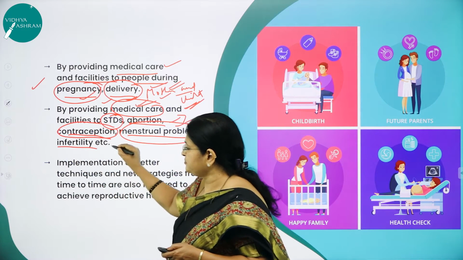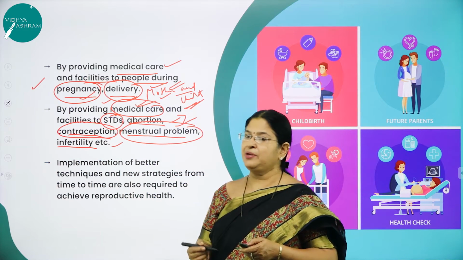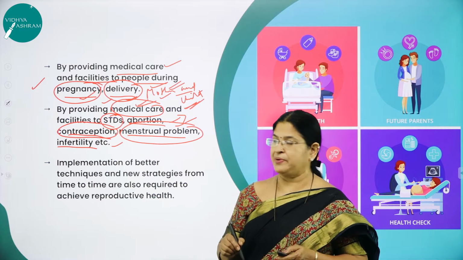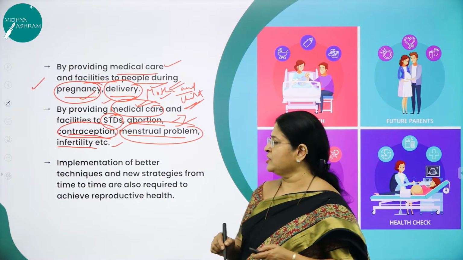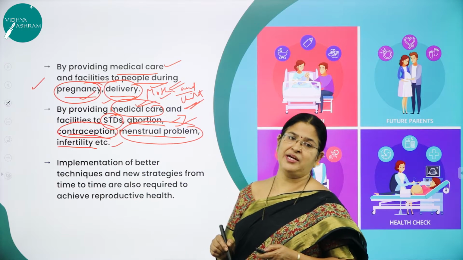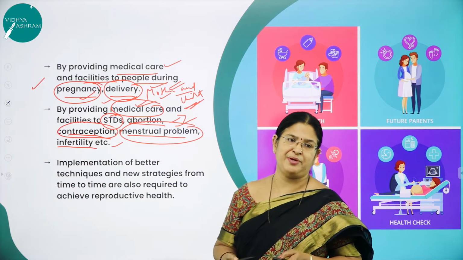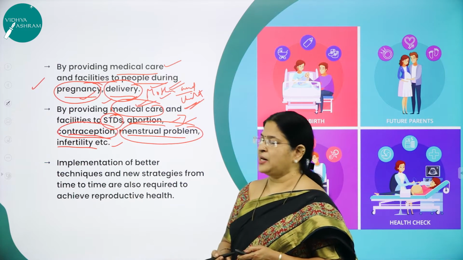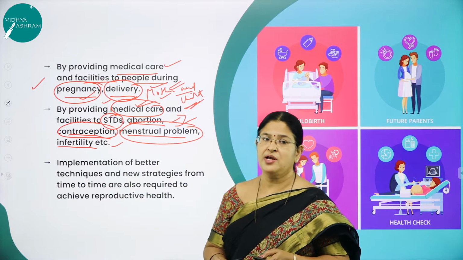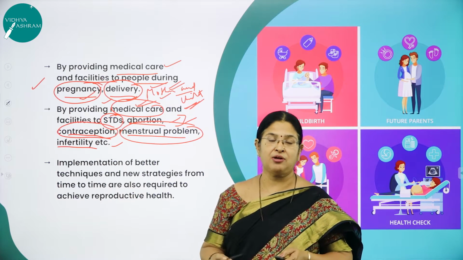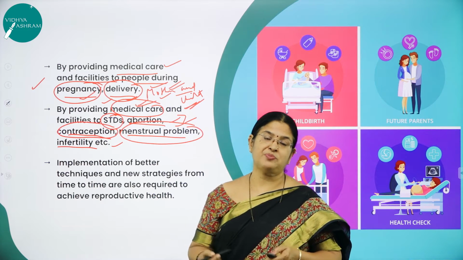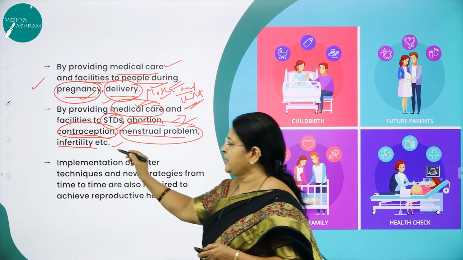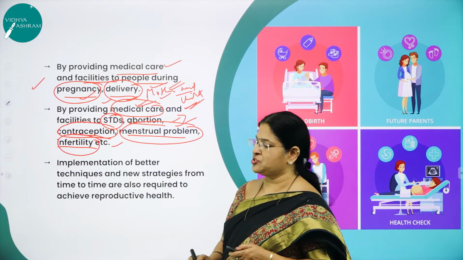Next, infertility. What is infertility? Inability of an individual to bear a child is called infertility. Nowadays, particularly in the present scenario, we come across many males and females becoming infertile. So what are the reasons? Many reasons can be quoted for infertility in males and females. Anyhow, we are going to discuss that in the later part of this session. You will understand what the reasons for infertility in males and females are. The technology and the advancement made in the field of medical science is definitely going to help infertile couples to also bear children. So all this has to be taken care of.